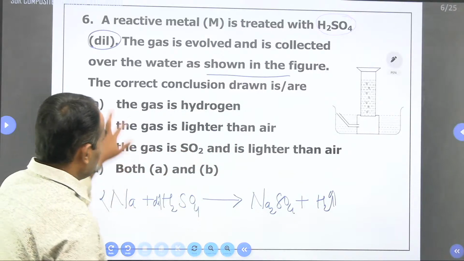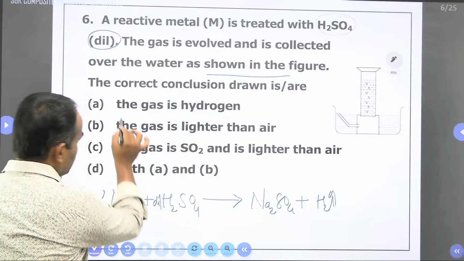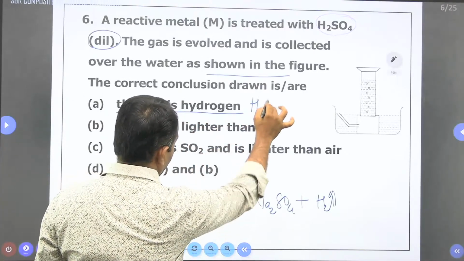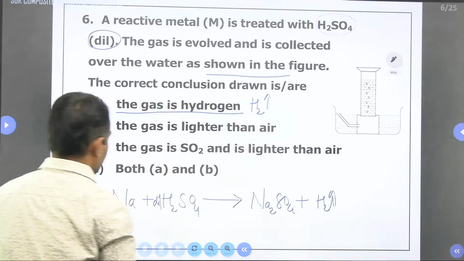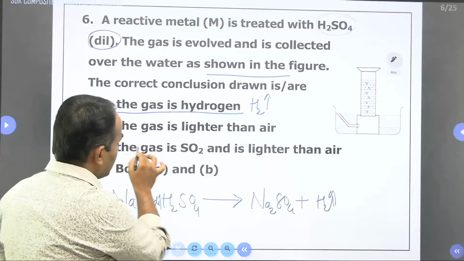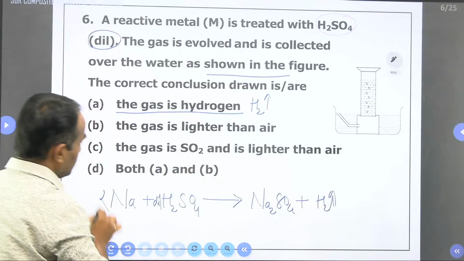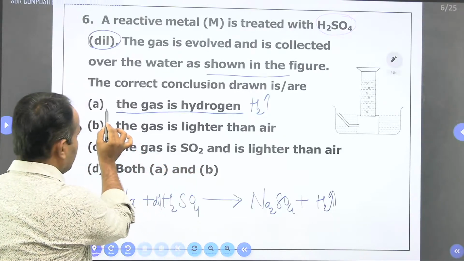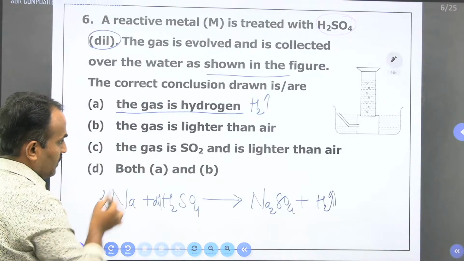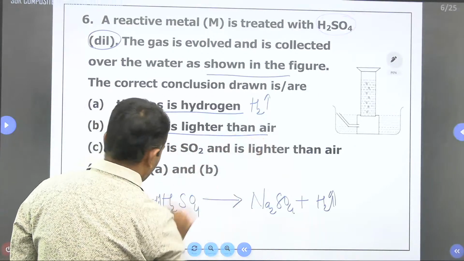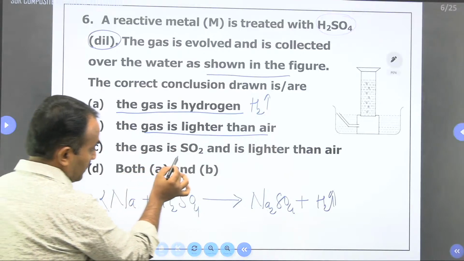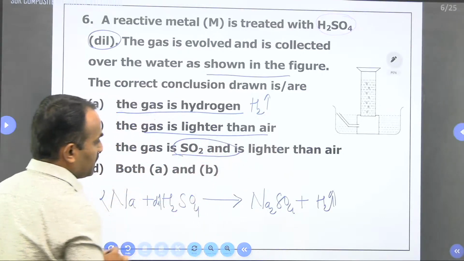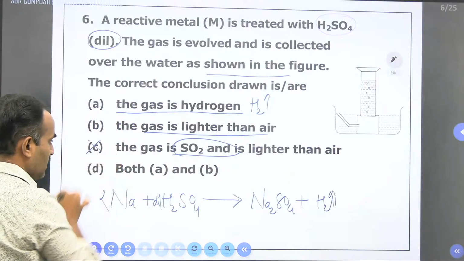Now see here, the gas liberated during this reaction is hydrogen gas, H2. That is correct. Next, the second one: the gas is lighter than air. It is correct. The third one: the gas is SO2, sulfur dioxide and lighter than air. Sulfur dioxide is heavier than air, so the third option is wrong.